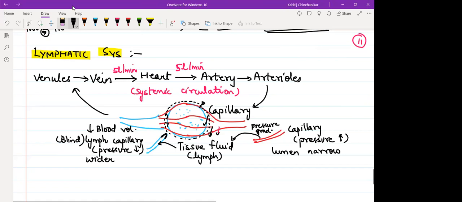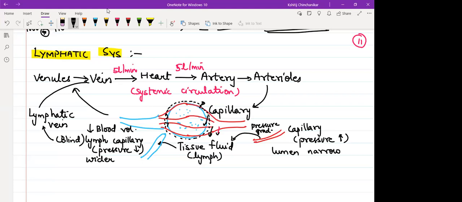So these lymph capillaries will now join back to make lymphatic vein, because they are taking the fluid towards the heart, and these lymphatic veins will open into the veins. So can I say this way blood volume is restored back? So this part of circulation, can I call that lymphatic circulation? So the primary motive of lymphatic circulation is to restore back the blood volume.